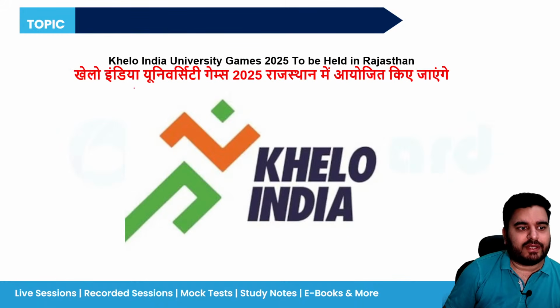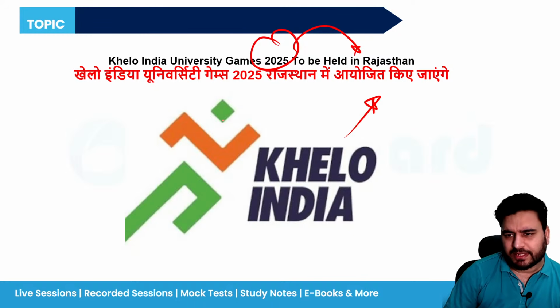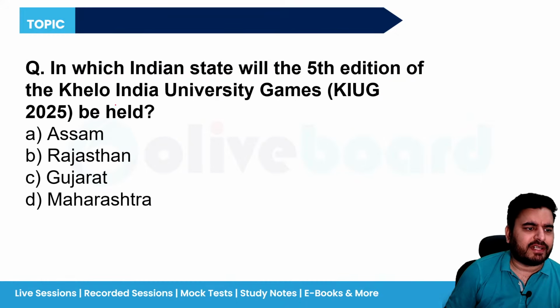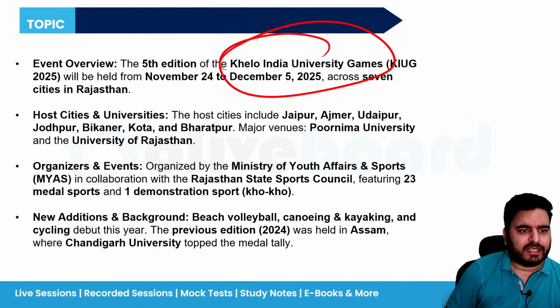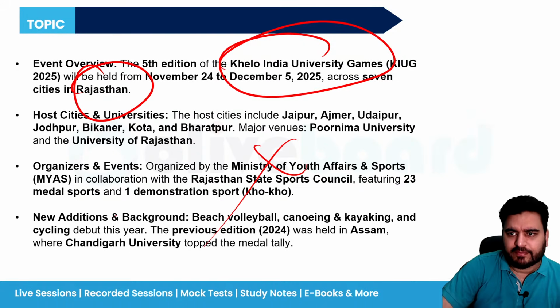Next news is Khelo India University Games 2025 to be held in Rajasthan. Now this is the one-star news, and you can just remember the event and where it is going to be held. Khelo India University Games, it is going to happen in Rajasthan. Okay, so just remember the name of the event and venue. That is more than enough. No need to read anything else.